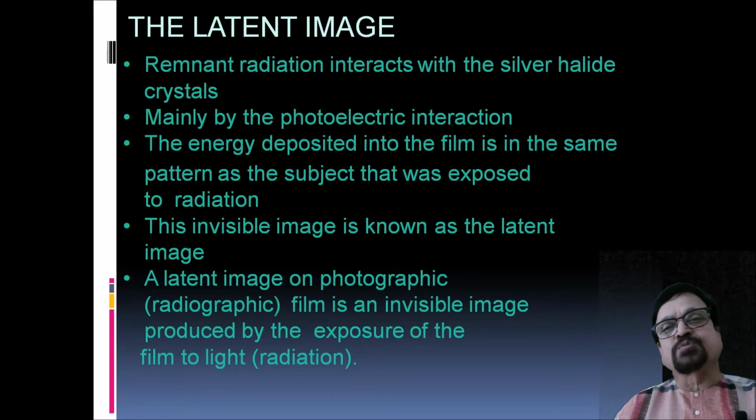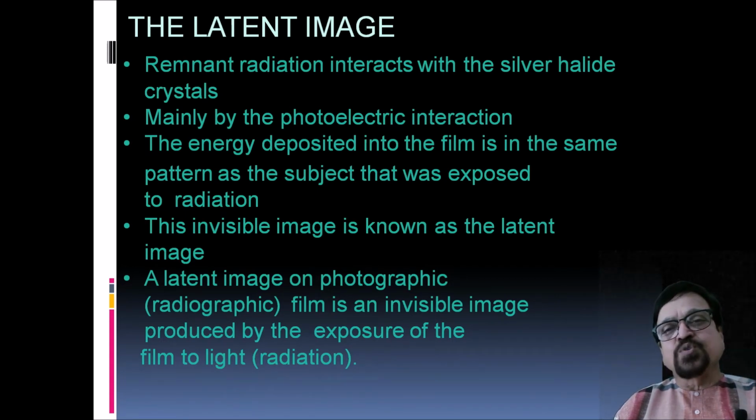So when it is absorbed totally, it is white. When it is not absorbed, it is black. This invisible image is known as the latent image. A latent image on the photographic or radiographic film is an invisible image produced by the exposure of the film to light, or that is radiation. Now, try to understand.